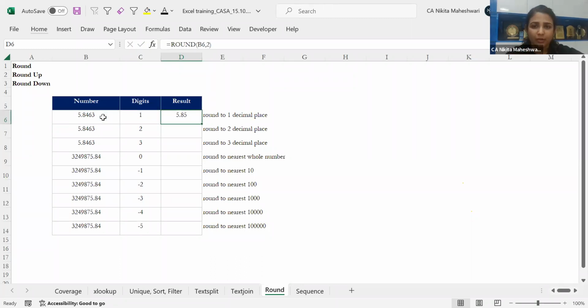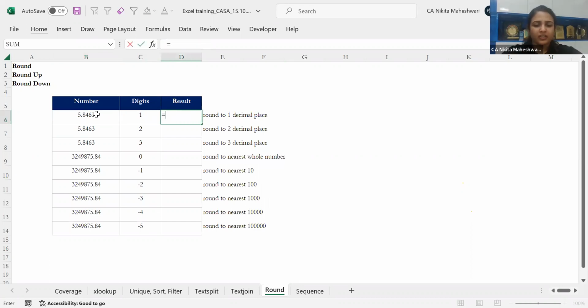Now, mind you, it is rounding up because of the logic that we have studied in school also. This is the 6th number. So since it is 6, it will add 1 to the earlier digit. And instead of going as 5.84, it will go as 5.85. If this was, let's say, 3, then it would have stayed at 5.84. Simple basic logic of the round function that we used to study also.